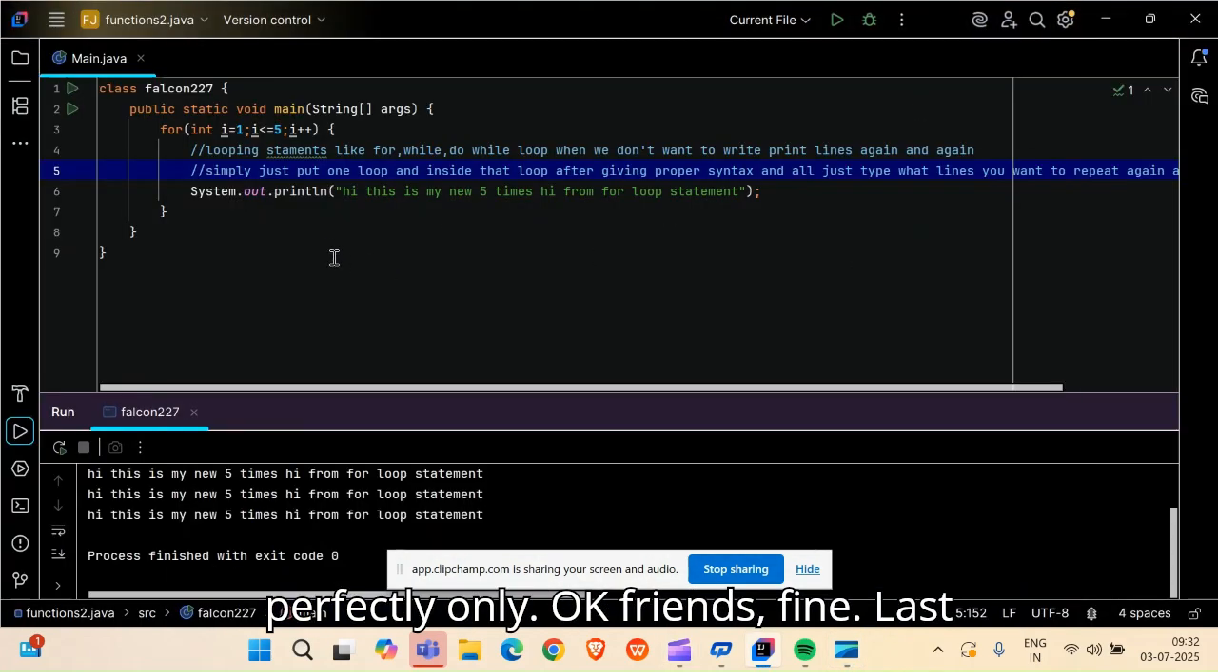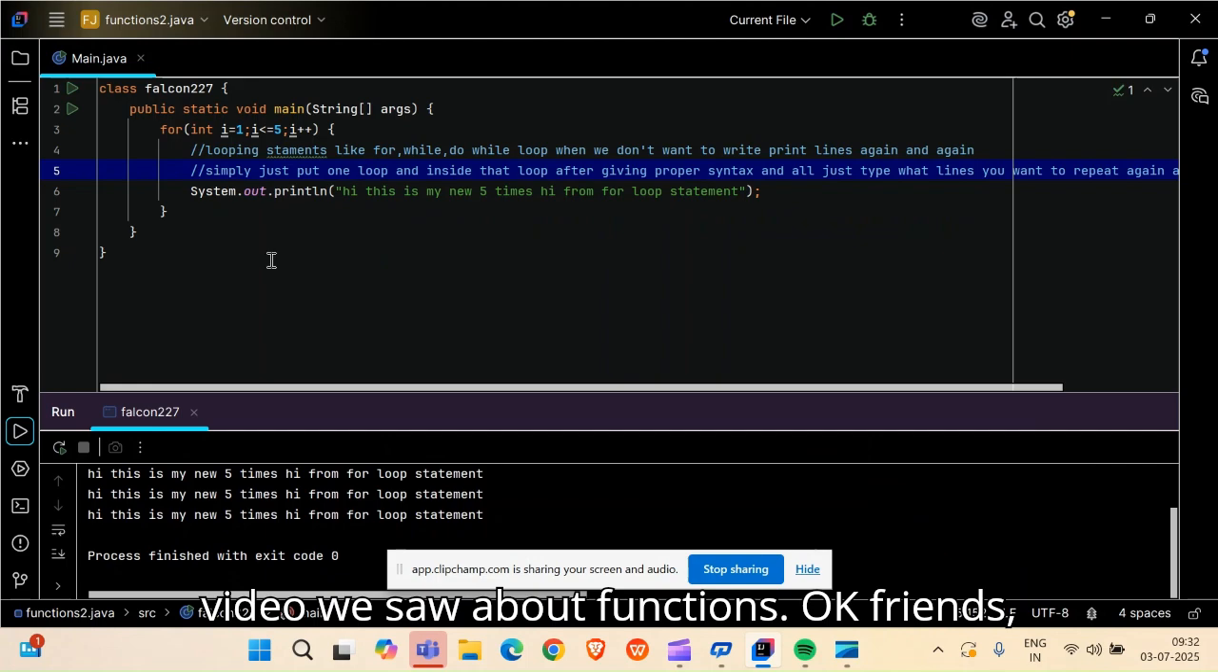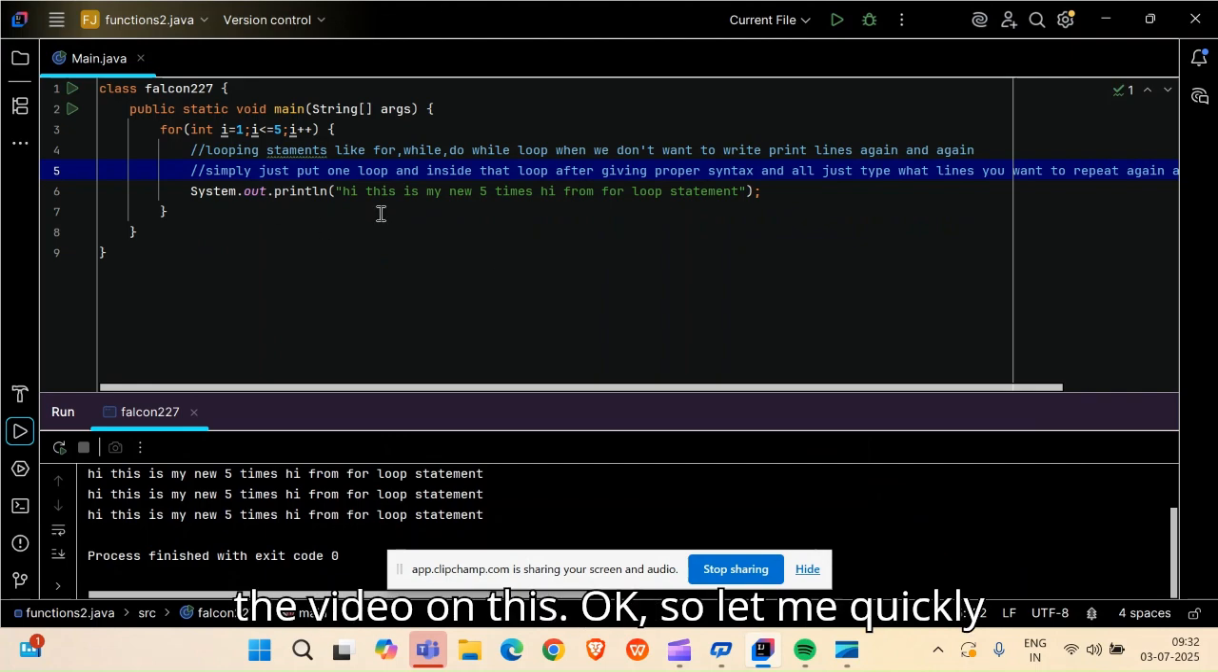Okay, friends, fine. Last video we saw about functions. This is the initial concept I forgot. I just forgot to take the video on this. So let me quickly finish this topic up.